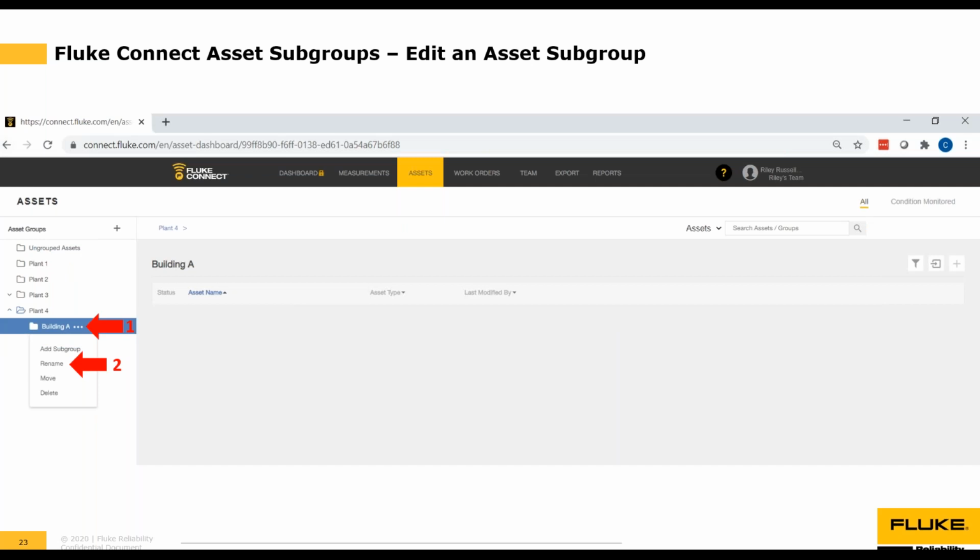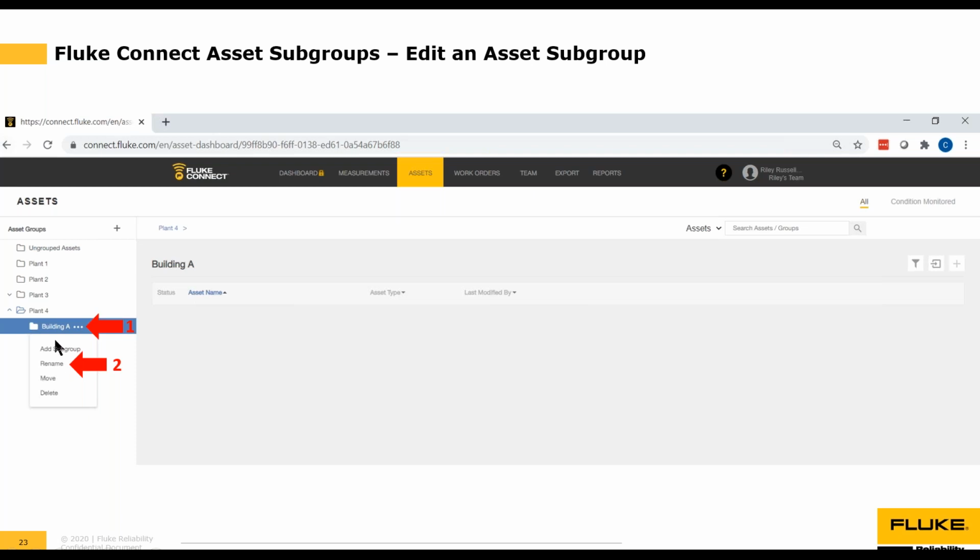So next, I will show you how to edit an asset subgroup. This works pretty much exactly the same way it works for editing asset groups. So I just click on the asset subgroup that I want to edit, which is again Building A, and then I click on the 3 little dots next to the Building A, and I'll get this list of options available. And here again, I have the option to rename this asset subgroup or move this asset subgroup.